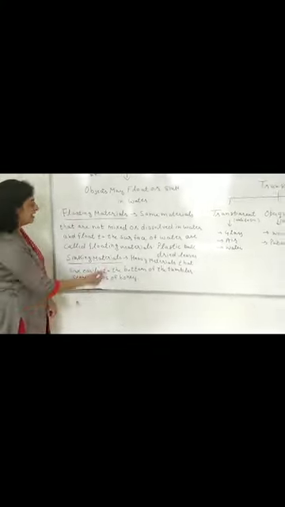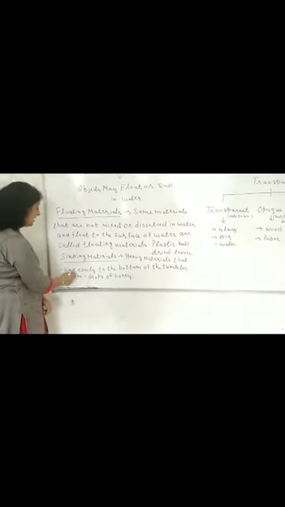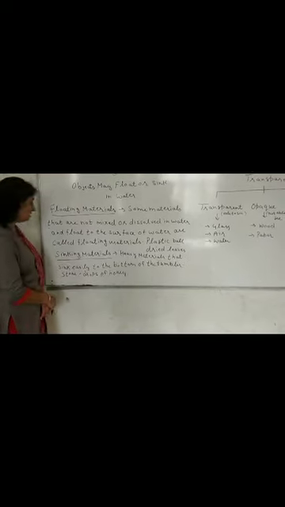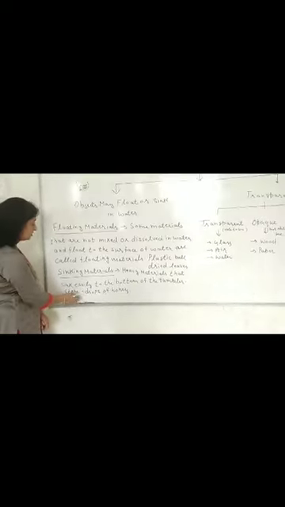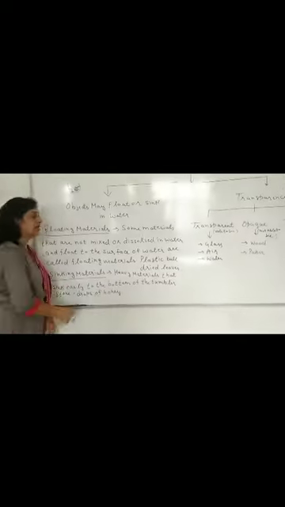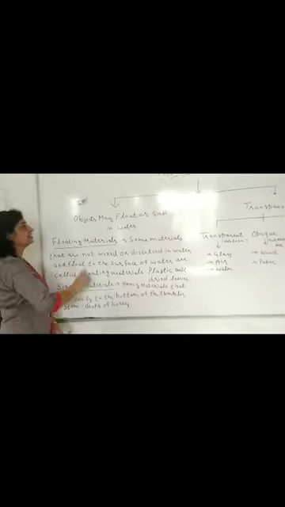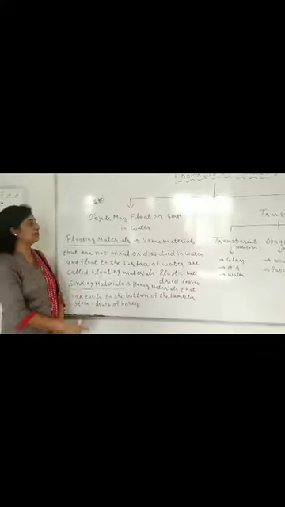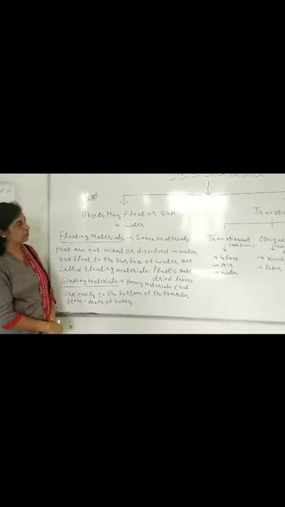On the other hand, heavy materials that sink easily to the bottom of the tumbler are called sinking materials, like your stone and the drops of honey. So, on the basis of floating and sinking, we can categorize them into two types. Objects may float or may sink in water.